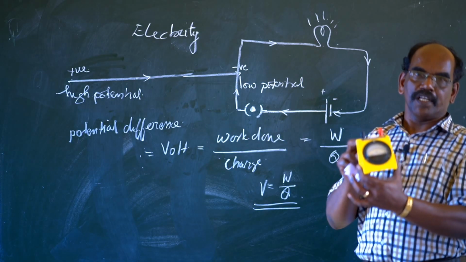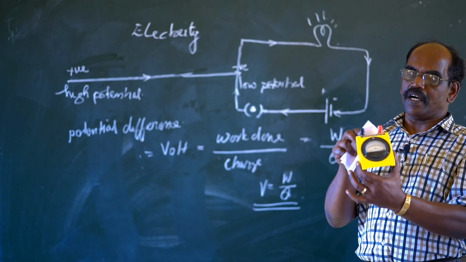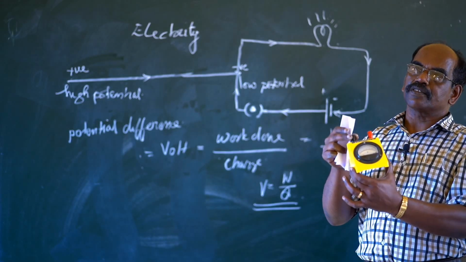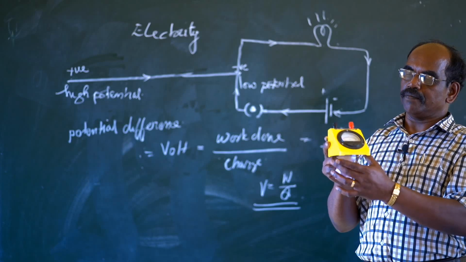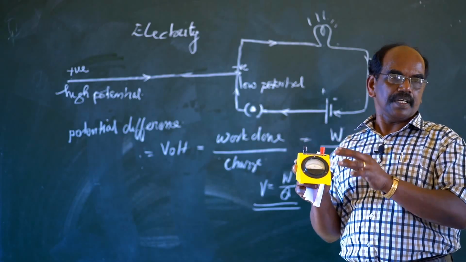The short symbol is capital A. So ampere is the unit of the strength of current, and that will be measured by this device.